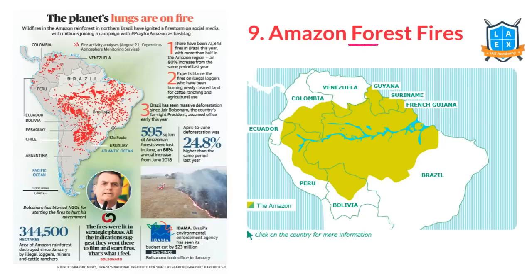Next issue is Amazon rainforest. Last year the Amazon forest fire happened, and last year an oil spill near the Brazilian eastern coast has happened. We have recorded a video on important disasters in news. Please try to watch that because that's very important. From disasters, we can expect 1 or 2 questions.